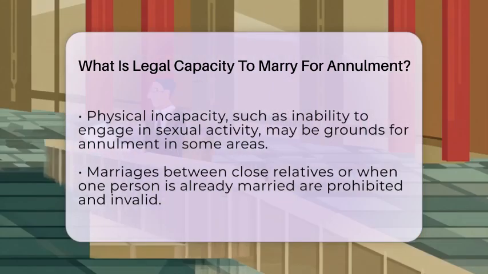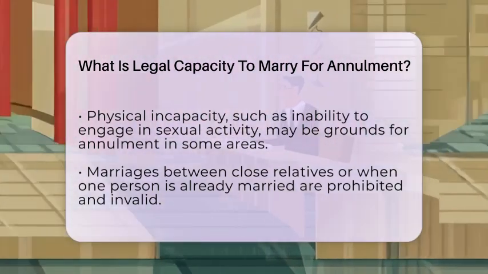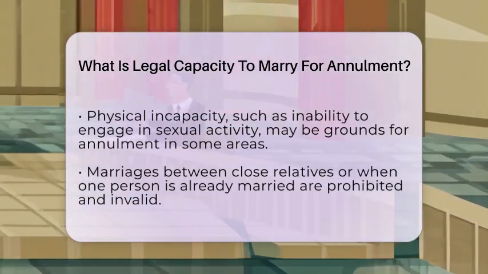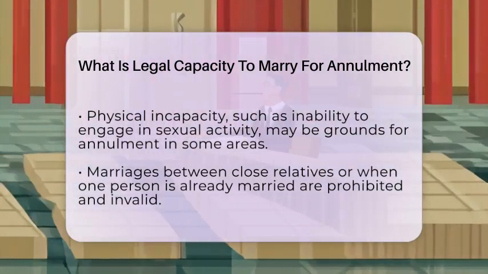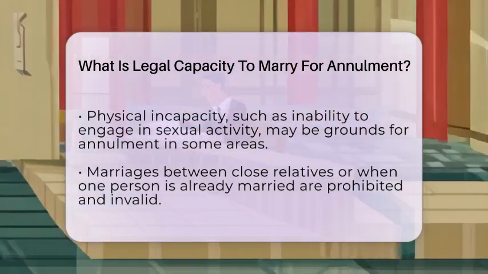Prohibited relationships are also a part of legal capacity. Marriages between close relatives or when one person is already married to someone else are not allowed. These marriages are considered invalid from the start.